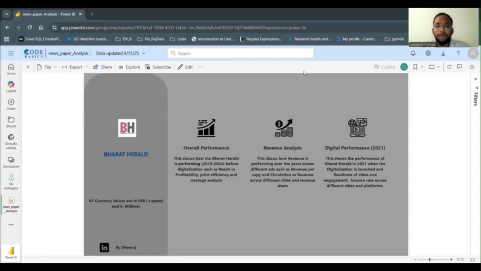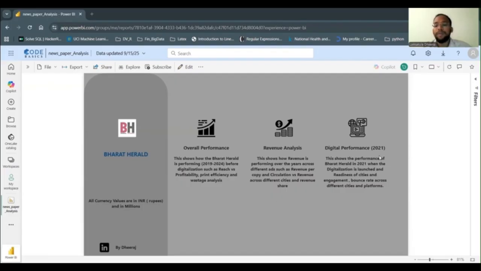Now, I will walk you through my Power BI dashboard, where I have analyzed Bharat Herald's performance from 2019 to 2024. I have structured this analysis in three views. One is overall performance. This shows how Bharat Herald is performing before digitalization, such as reach versus profitability, print efficiency, and wastage analysis. The other view is revenue analysis. This shows how the revenue is performing over the years across different ad categories, and other metrics like revenue per copy, circulation versus revenue across different cities, and the revenue share.